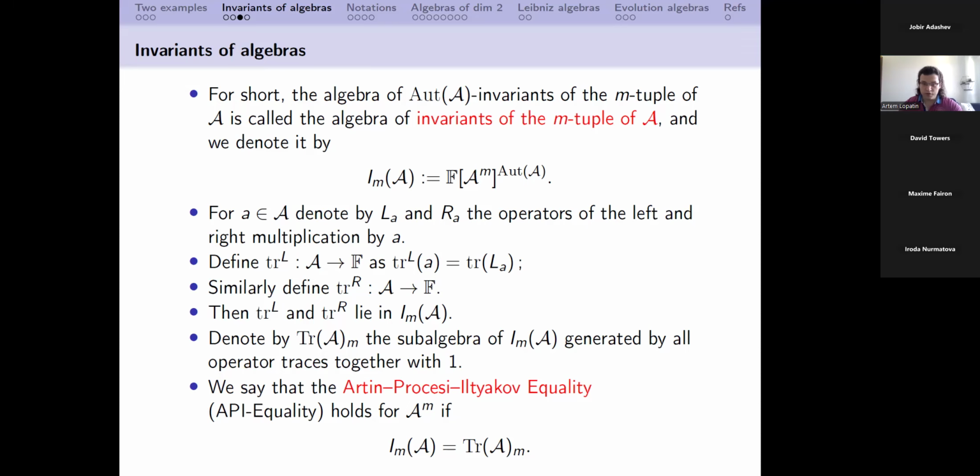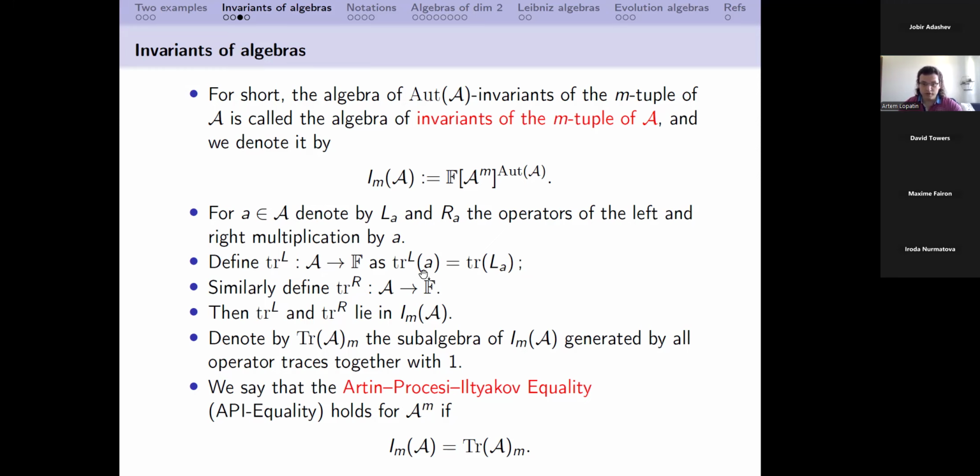So they have traces. So we can consider the trace of L_a. And now we are going to consider the trace not as a trace of an operator, but as a function. So here the trace with index L is a function from the algebra A to the field F, which is given by this equality. Here I would like to state that the basis is fixed.